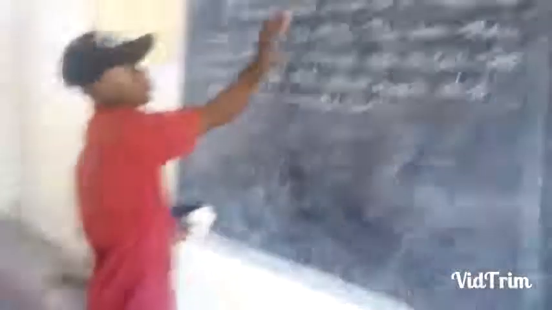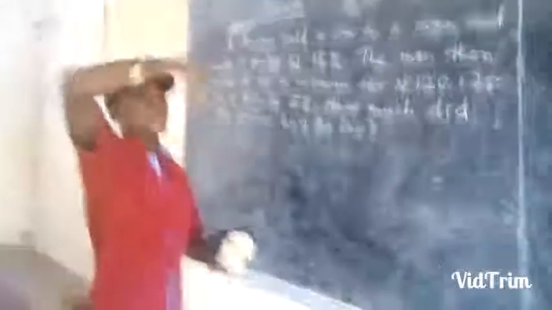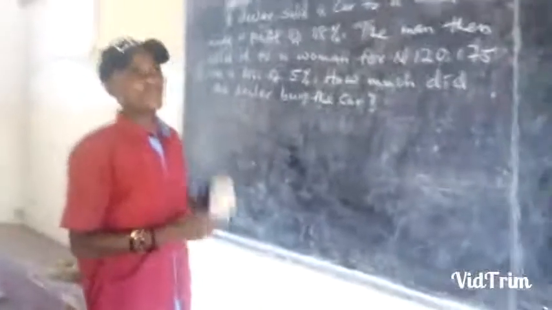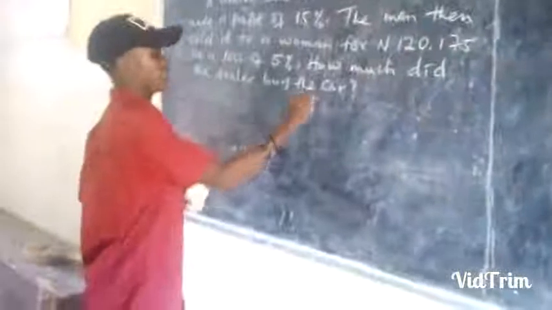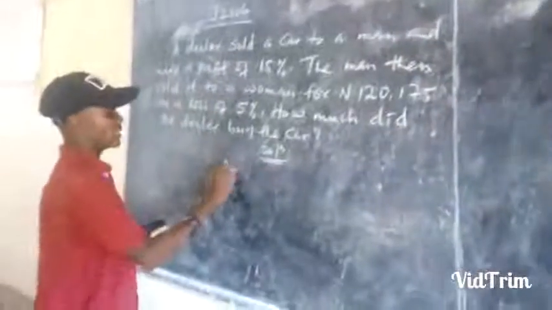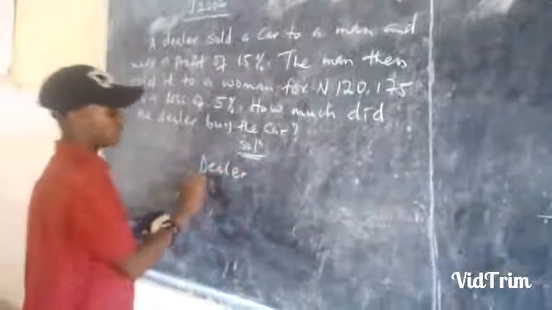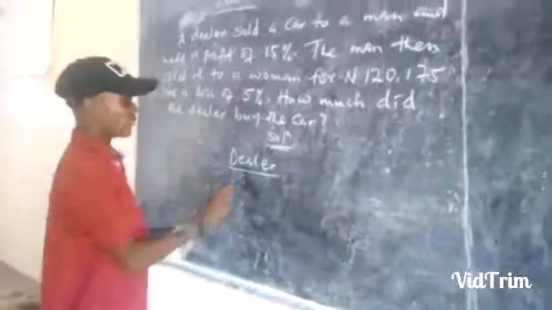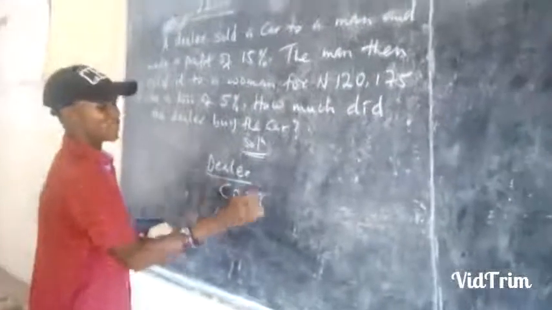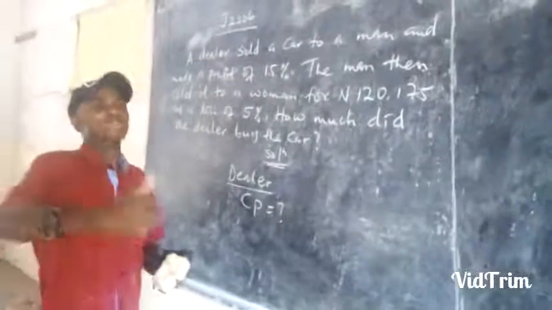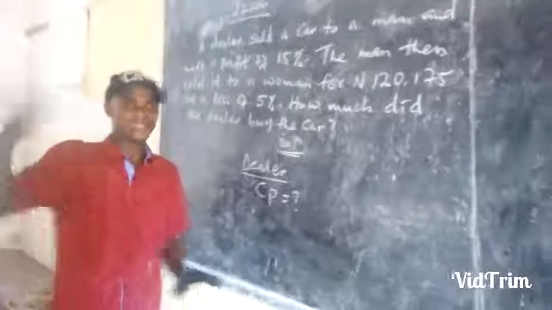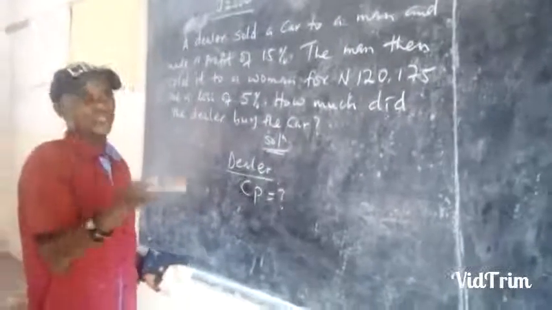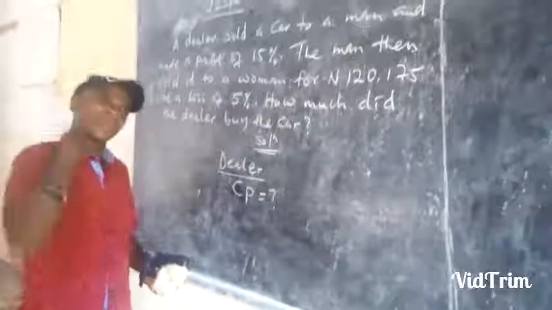Have in mind, before this dealer sold the car to the man, that dealer must have bought that particular good. We don't know the total amount spent to buy that good. So we identify the parties, starting with the dealer, the first agent involved. The amount of money spent before the property actually becomes his was CP, the cost price. We don't know that. Even if that commodity was given as a gift, whoever donated that car bought it. So the amount of money the dealer used to buy that car initially is CP.